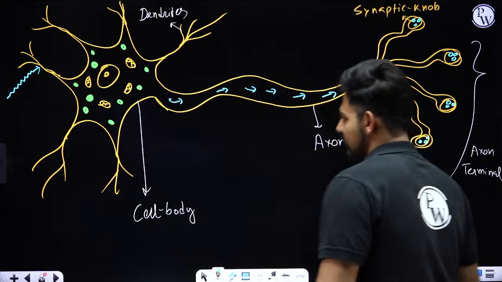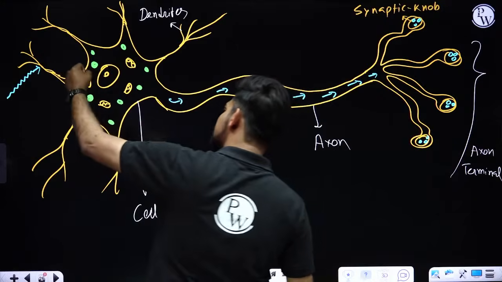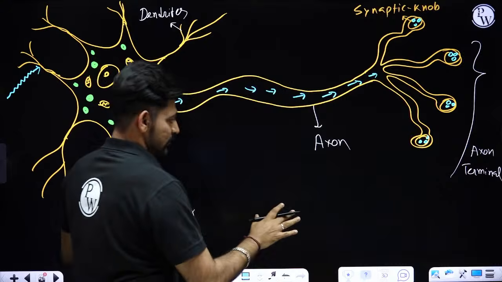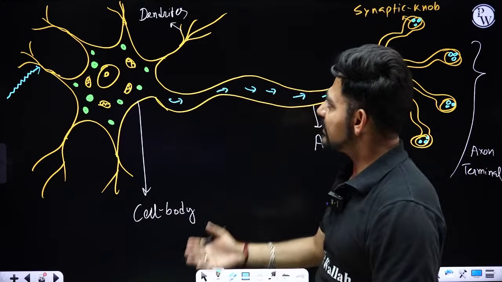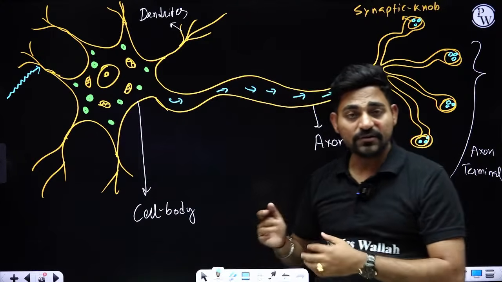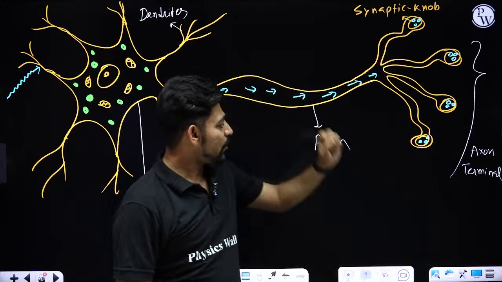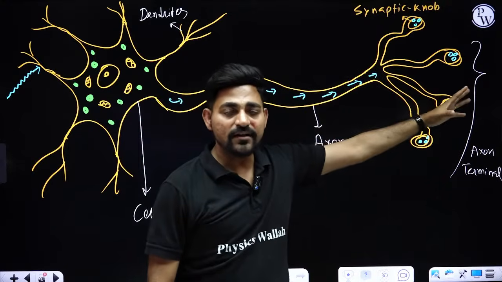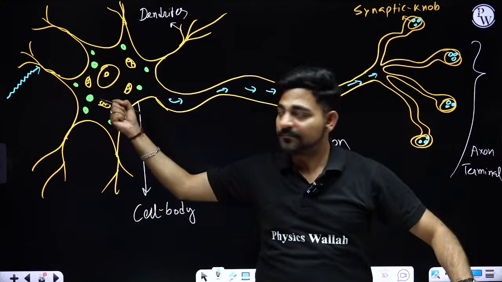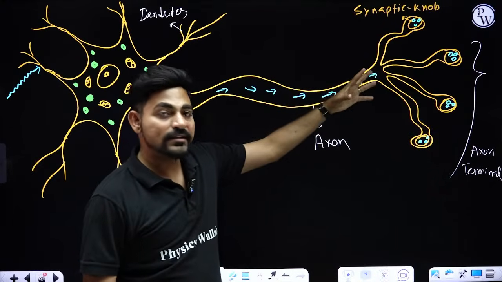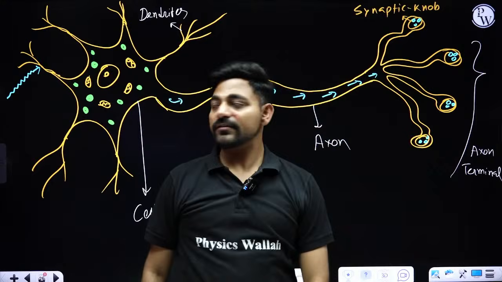So who is receiving the signal? Dendrites. Who is delivering the signal? Axon. Sometimes we call the dendrites the afferent arm of neuron, and the axon is called the efferent arm of neuron. The receiving arm, dendrite or afferent arm. The delivering arm, axon or the efferent arm.